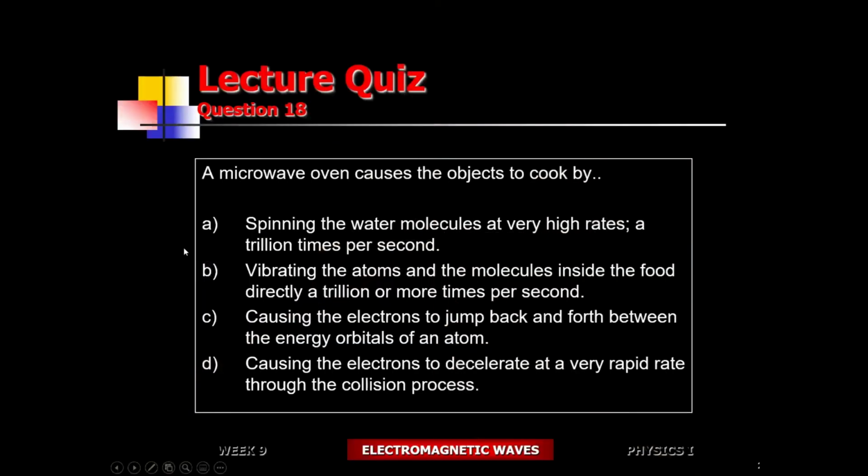All right, so pick out the best answer. A. Okay, so just about every single person who says something, you end up saying A. Why not say B? What's wrong with B? Because the waves don't directly interact with the non-polar molecules. Okay, very good. Those of you who pick A, give yourselves 5 points.